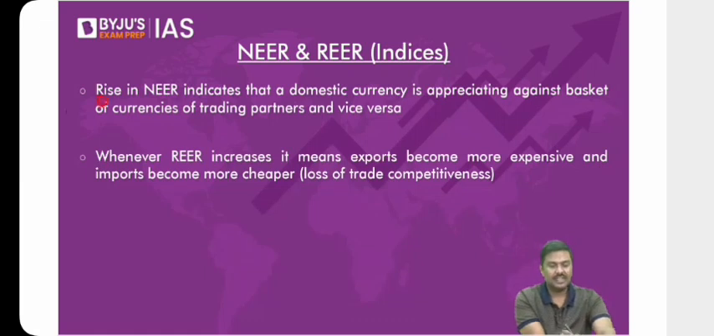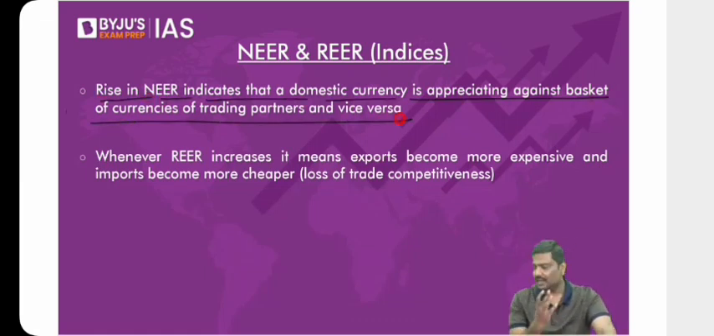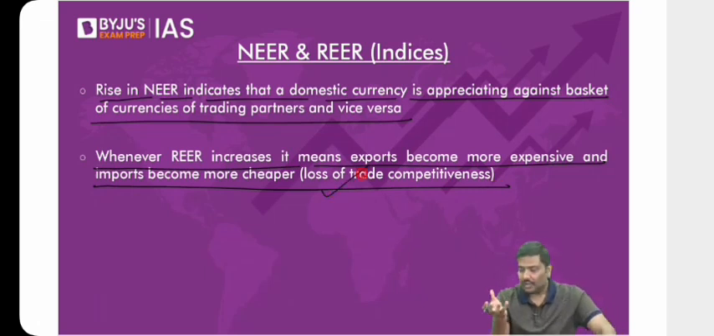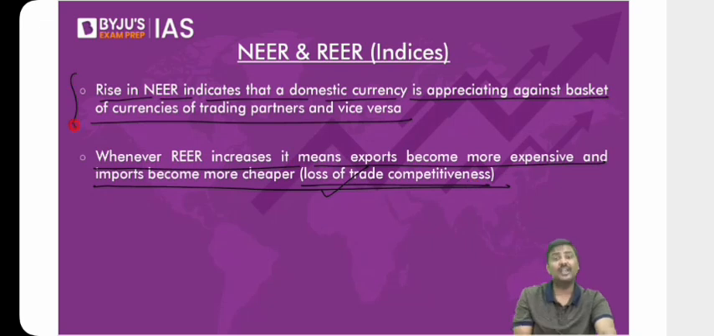Have a look at this. Rise in NEER indicates that a domestic currency is appreciating against a basket of currencies of trading partners and vice versa. Whenever REER increases, it means exports become more expensive and imports become cheaper. That means any country which experiences a higher REER index is losing trade competitiveness. So these are the two points. You'll have to remember these points.